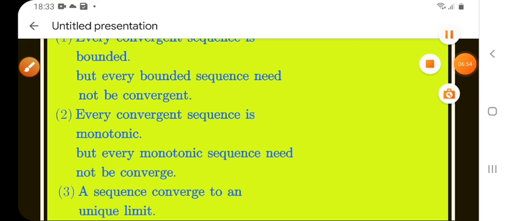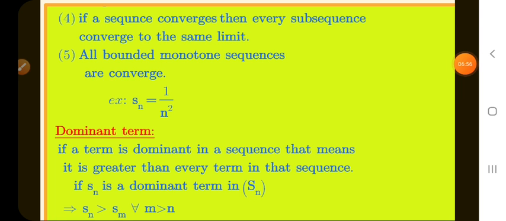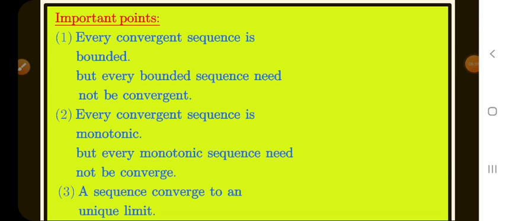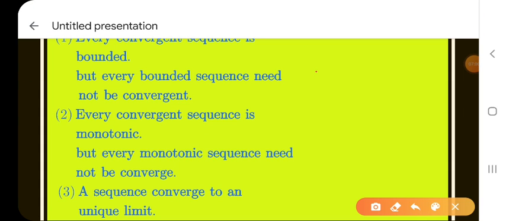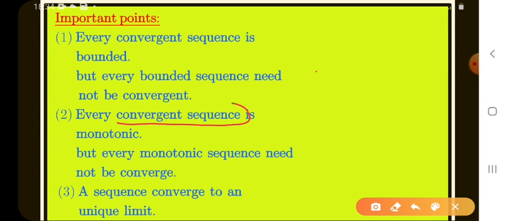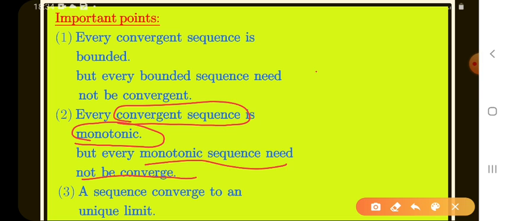See here. Every convergent sequence is monotonic, meaning if a sequence has a limit, then it is either decreasing or increasing. But every monotonic sequence need not be convergent. That means if a sequence is increasing or decreasing, it need not converge. It may have a limit, or it may not.